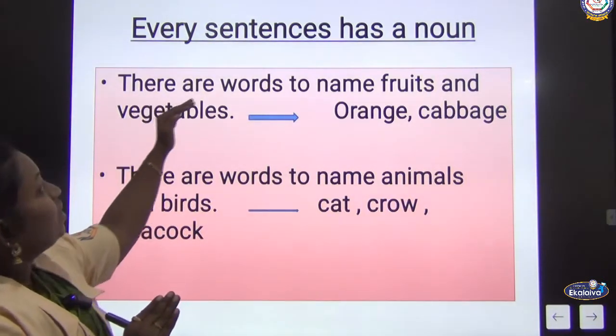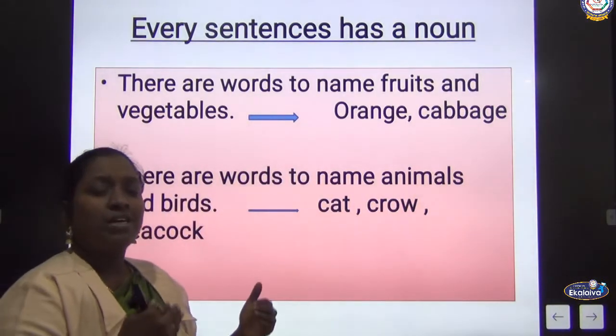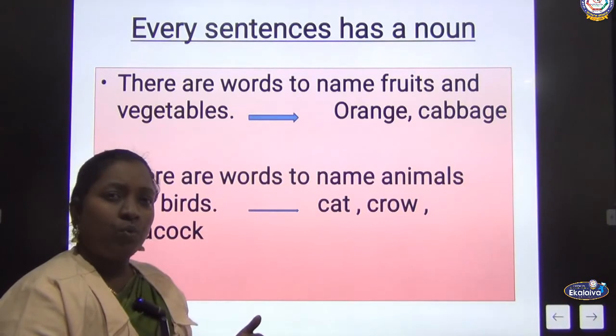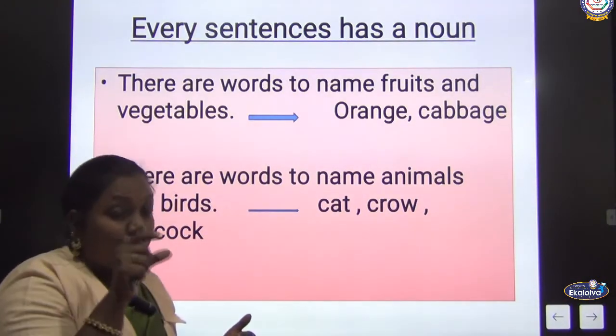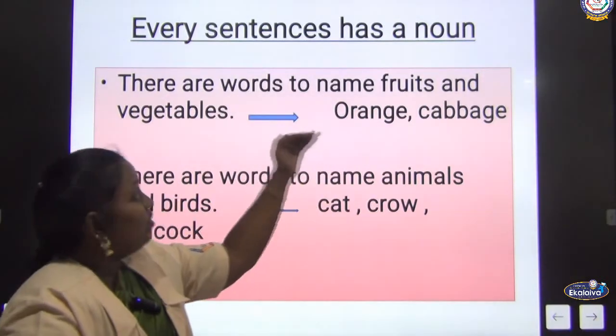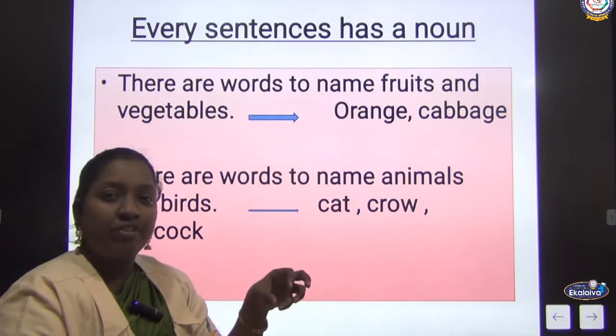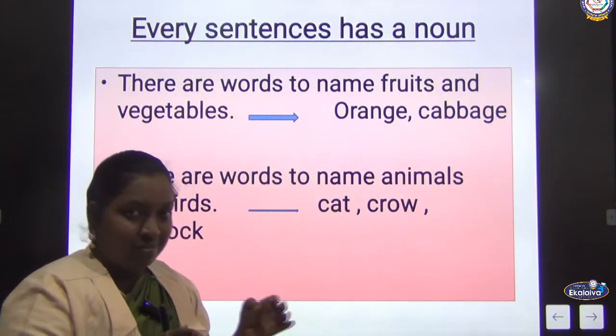See that there are words to name fruits and vegetables. When I use a fruit or vegetable, how do you know which fruit I am representing? That fruit particularly will have a name, no. Example, orange. Vegetables, cabbage. So each and every fruit and vegetable has a name, isn't it?